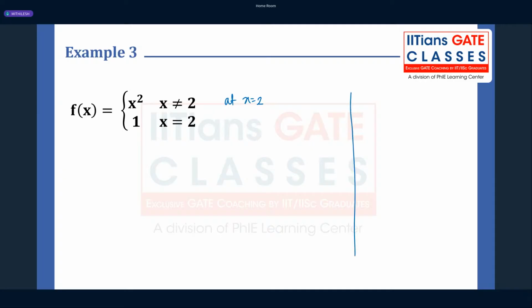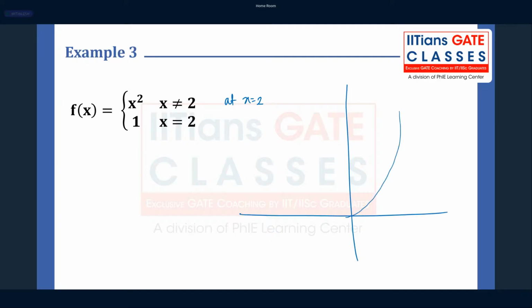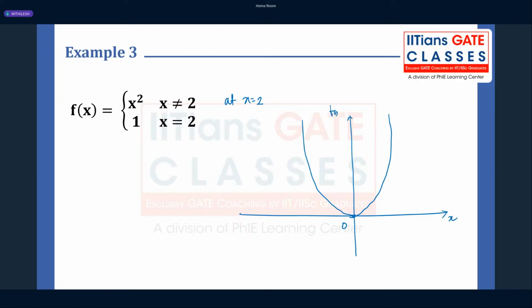We have seen the figure just now. Let me draw it once again. The function will look something like this. This is the origin. This is x. This is f of x. f of x is equal to x square. However, at a particular point here you don't have the value of the function, and in place of that, the value of the function is here, at x is equal to 2.